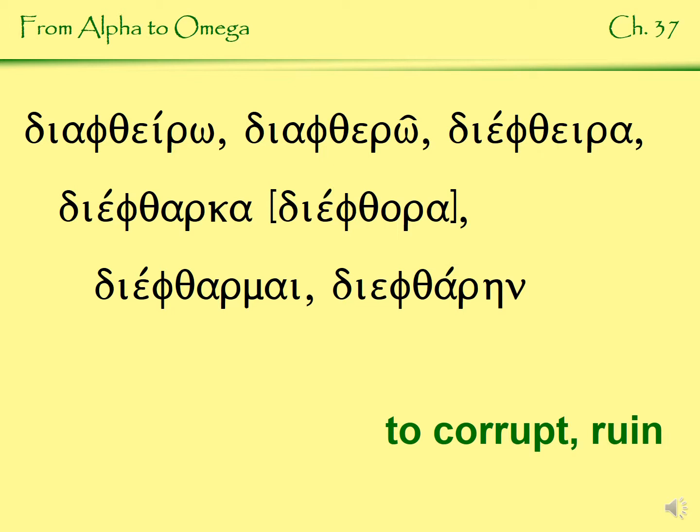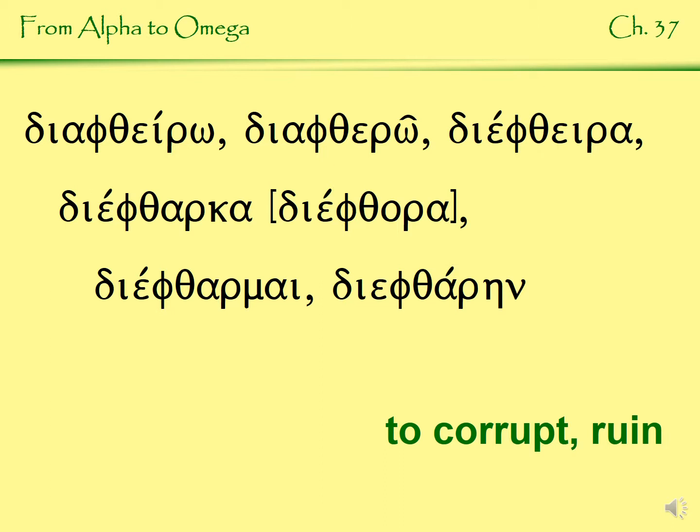Next one is diaphtheiro, diaphthero, diephthera, diephtharka, or diephthora, a first and a second perfect there, diephtharmai, and diephtharane. So here, that's a second aorist passive there in the sixth principal part. So a couple things to note here. I guess one, just the meaning, corrupt or ruin. We have the two types of perfect, the first and second perfect forms. There is no difference in meaning for those, just two alternate forms. You see the future contract taking place there in diaphthero.